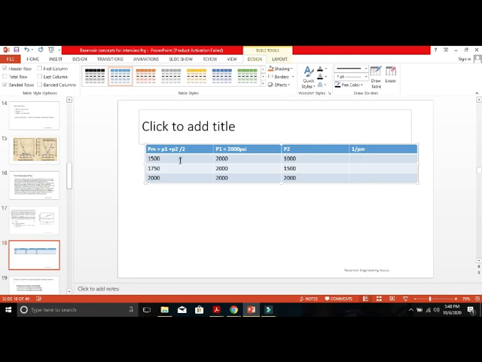1 by Pm means 1 by 1500, how much? 1 by 1500. So 6.6 into 10 to the power minus 4. Okay, let us make it 6.6. What about 1 by 1750?